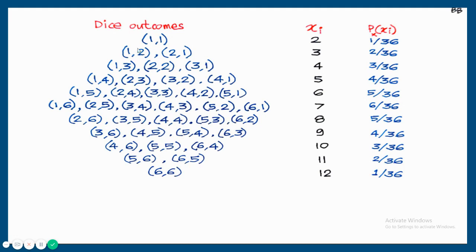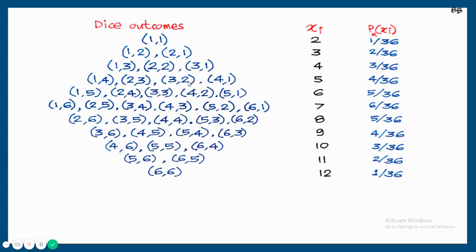2 times we will get a sum 3. That is first outcome 1, second outcome 2, or first outcome 2, second outcome 1. So both cases, sum will be 3, probability 2 by 36. Similarly, for sum equal to 4, there are 3 cases, 1, 3, 2, 2, 3, 1. So the probability 3 by 36. Total number of outcomes are 36. Out of 36, 3 times we will get a sum 4.